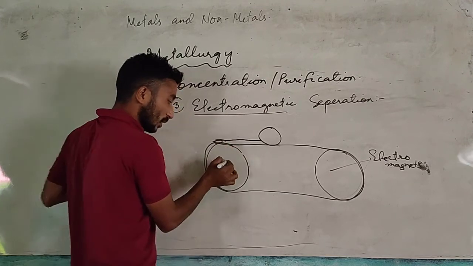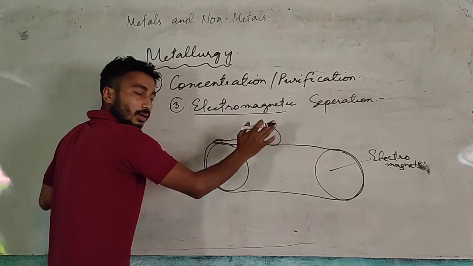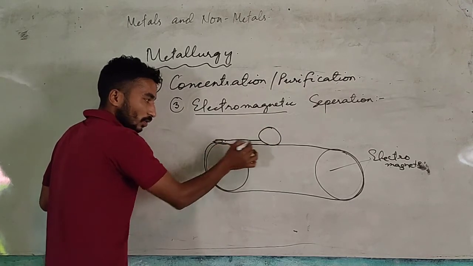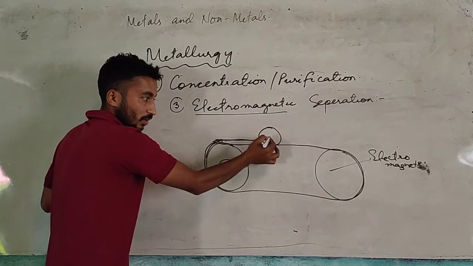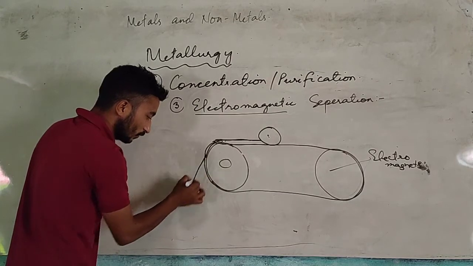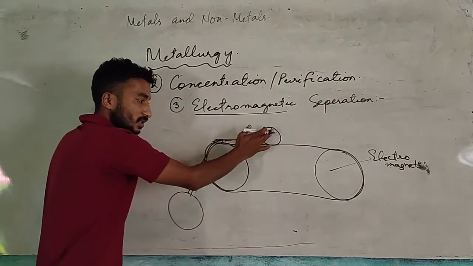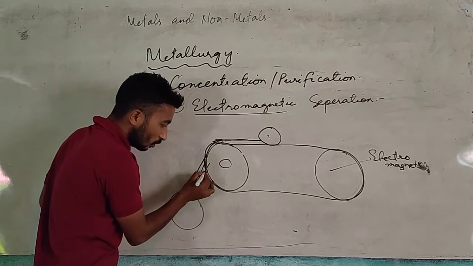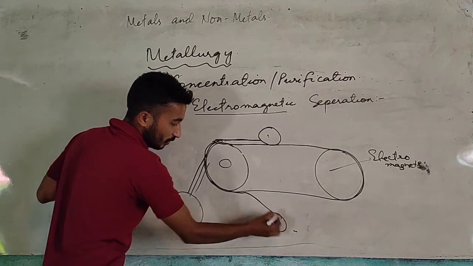When it reaches here, the magnet will start attracting magnetic materials in the ore. Those substances in the ore which cannot be attracted by the magnet will fall down and be collected over there. Those substances which can be attracted by the magnet will go along with the belt till the magnet can attract them, and then they will fall down somewhere else.